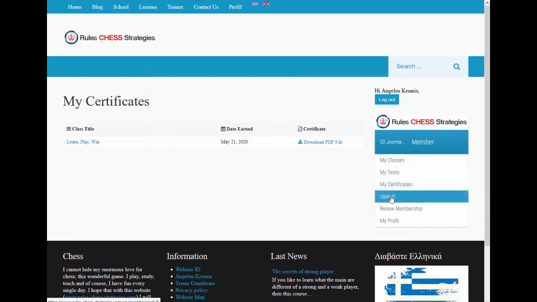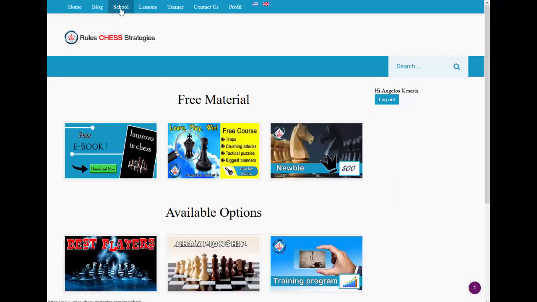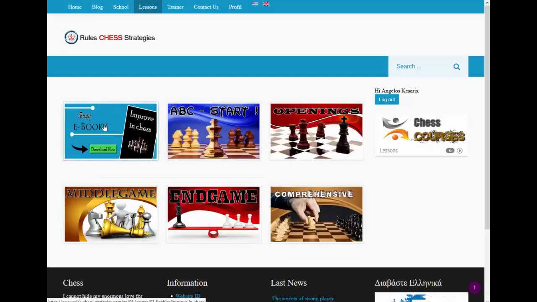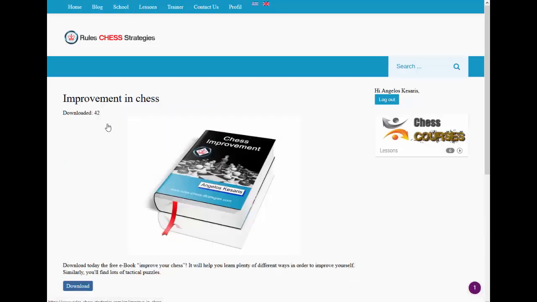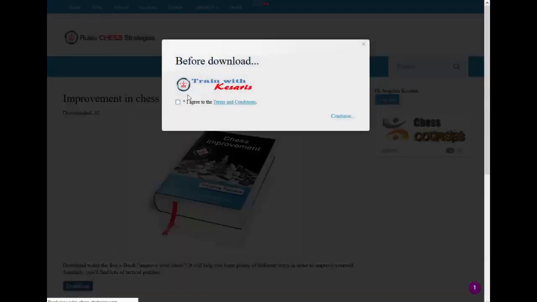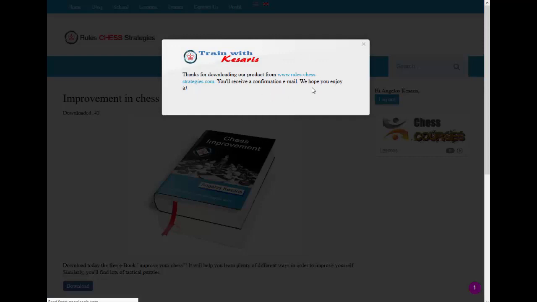After that you can see the usefuls, but I'll show you what it means. Here if you go on school you can see a free ebook. Again you can see it on lessons, and here again you can see this free ebook. If you click it, you can download this improvement in chess. I created an ebook for you. If you click here and download, then you should accept this one, and after that add your email. Now I'm a subscriber, for that reason he sent me that on my email.